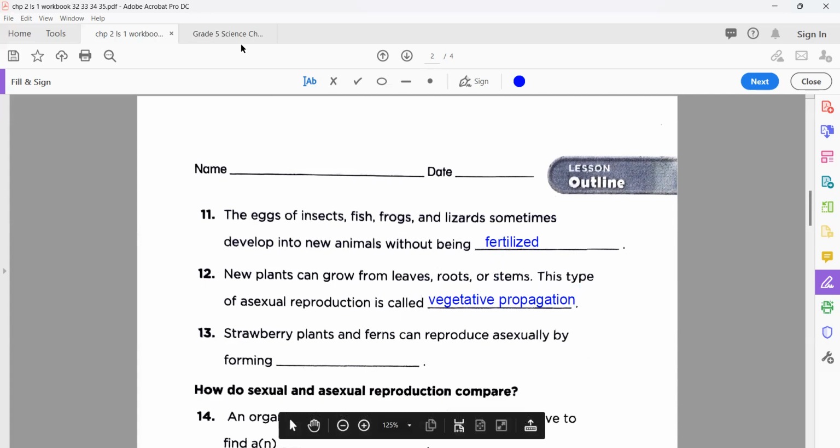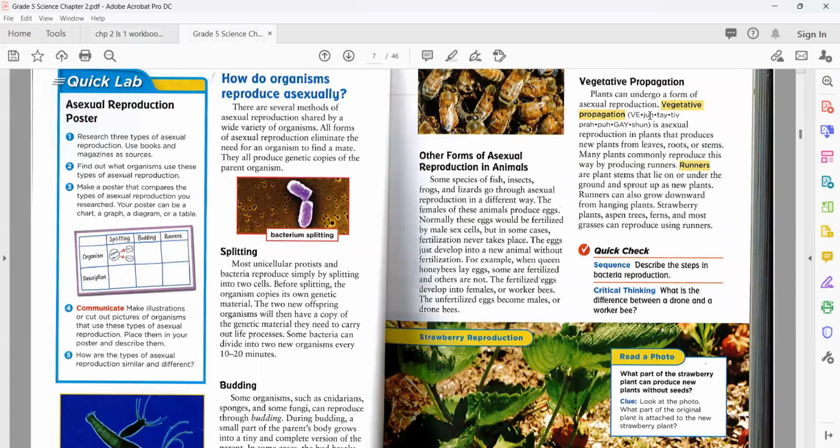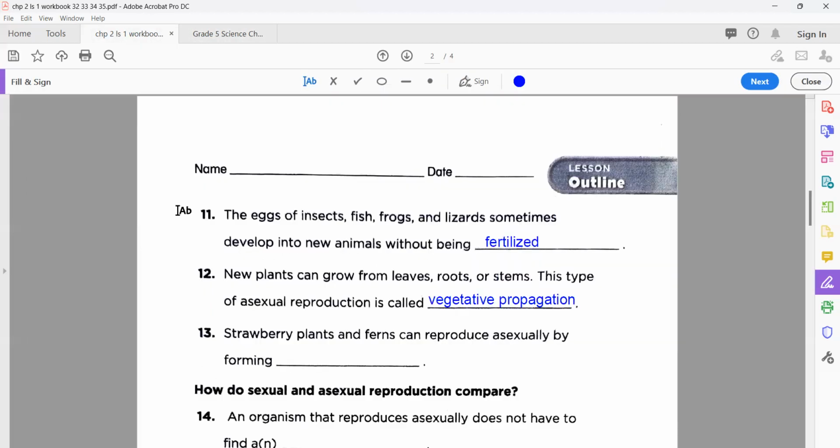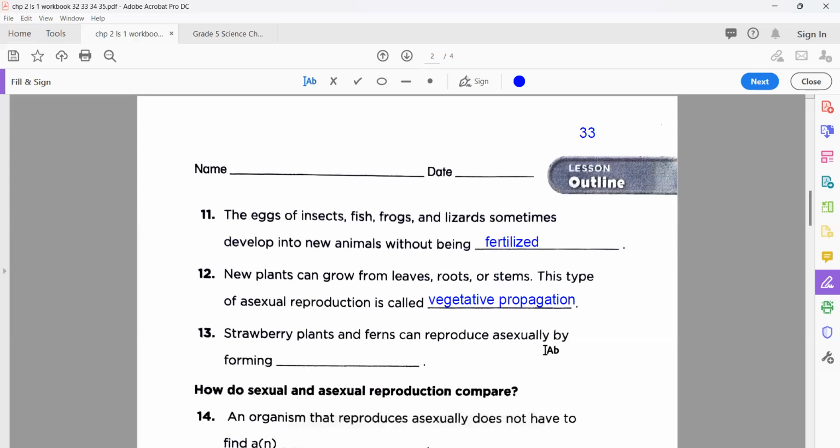Okay, you can see here, this is a type of vegetative propagation. Plants can undergo a form of asexual reproduction, in which they can grow from their leaves, roots, or stems. Understand? Now, let's see statement number 13, your workbook page number 33, and I already told you, but I mention again here. Plants and fungi can reproduce asexually by forming runners. What are runners? Okay, I will explain.